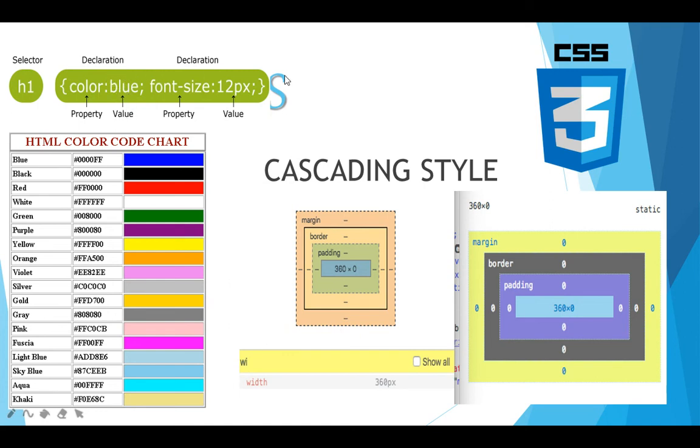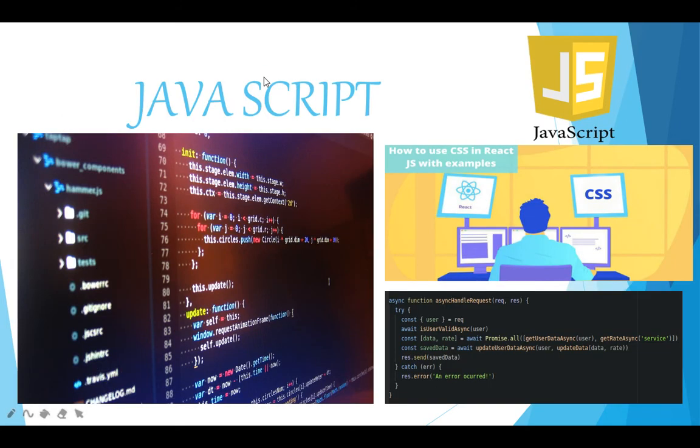This is the structure you can use to write CSS for HTML. Basically, you can add CSS in three ways. After the first and second sections, when we move to coding, I will show you how you can add it to your web page. So okay, the first language you need to learn to start web development is HTML, and the second is CSS. Now we move to the next language, which is JavaScript.